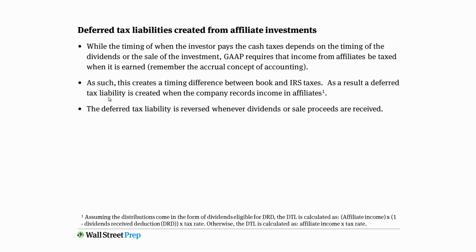As a result, there is now a timing difference between book and IRS taxes. The IRS will only tax you when the dividends are actually received or when you sell the investment, whereas from a book standpoint, you are recognizing taxes every time based on the accrual-based net income that the affiliate generates. As a result, a deferred tax liability is created when the company records income in affiliates. The deferred tax liability is reversed whenever dividends or sale proceeds are received.